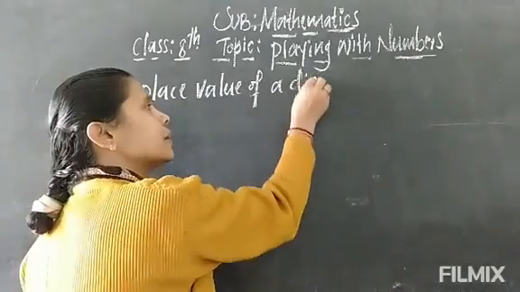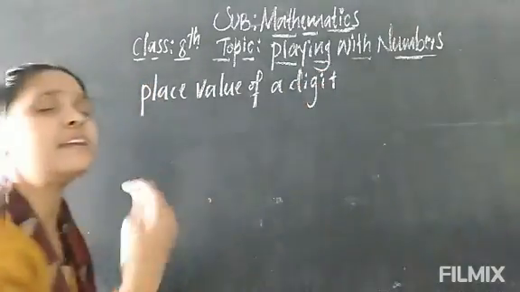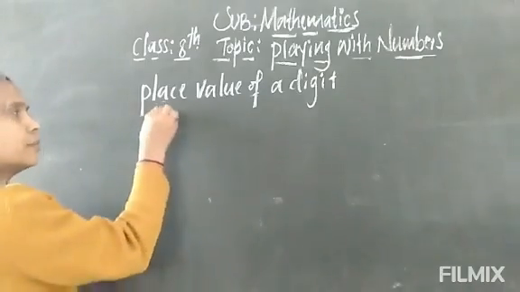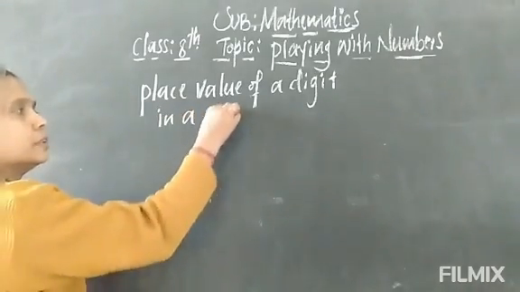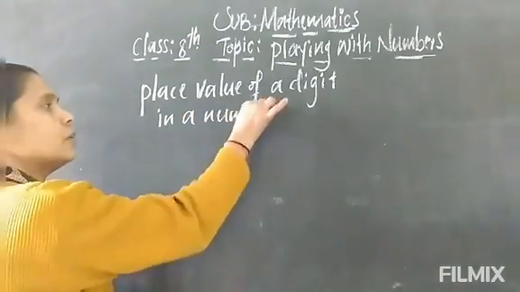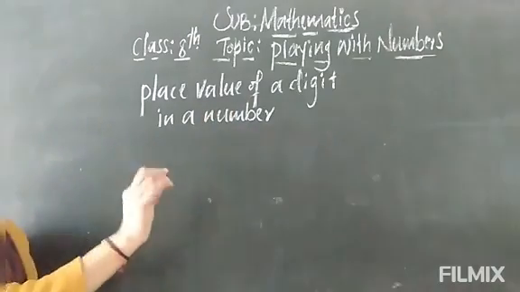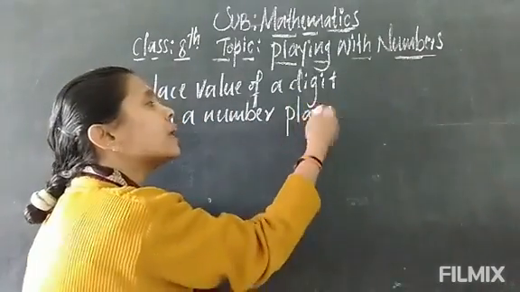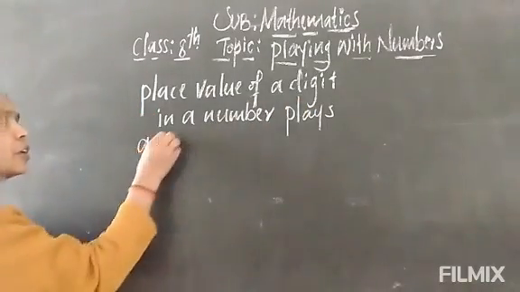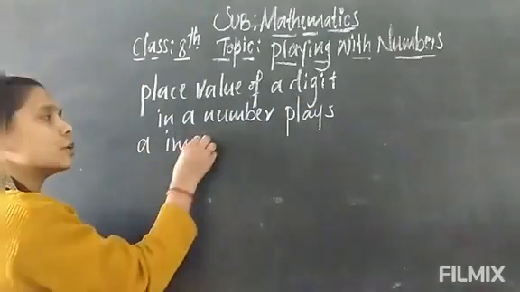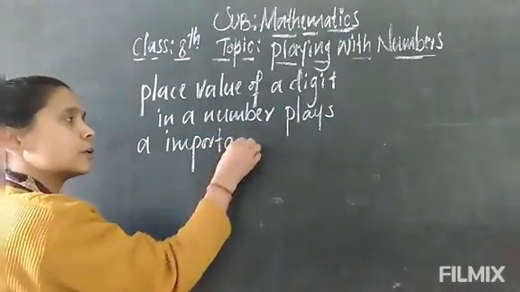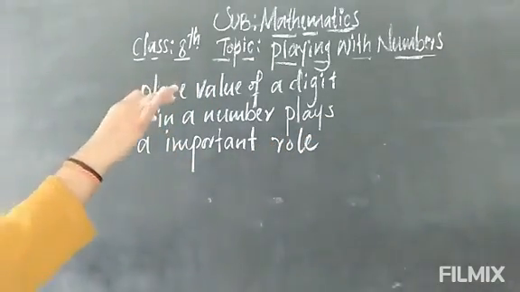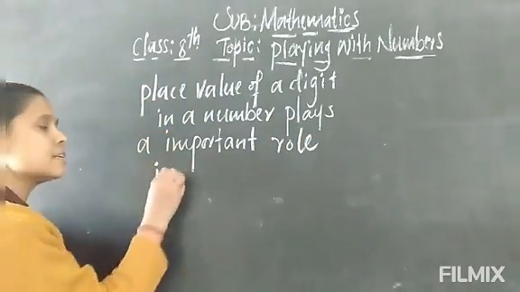Already you know the place value of any digit of a given number. The place value of a digit in any number has a vital role, an important role in knowing its position.